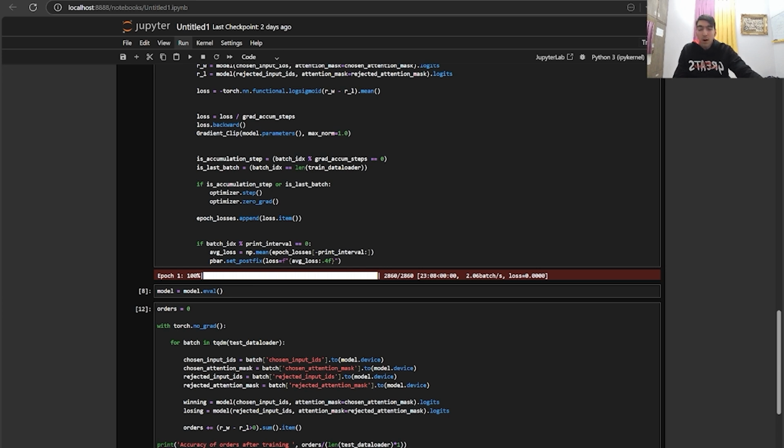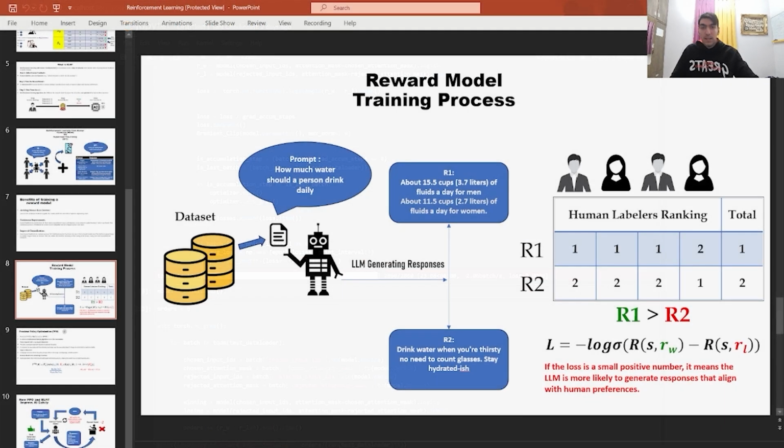We actually talked about how this loss works in the PowerPoint slides, but if you don't remember, let's have a quick review. In this example, we assume that R2 was a better response compared to R1, according to human labelers' ranking. And we said if the winning response was given a higher reward compared to the losing one, the difference here would be a positive number. The sigmoid activation function transforms this difference into a value between 0 and 1.